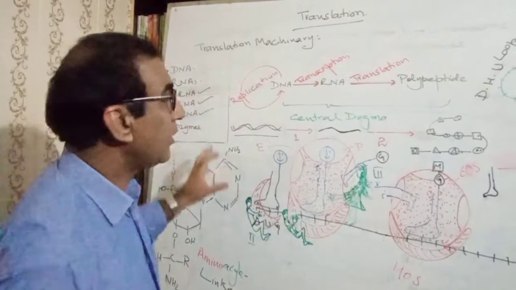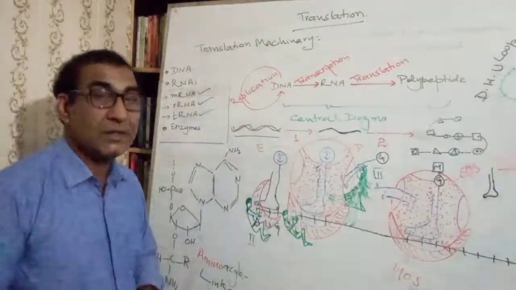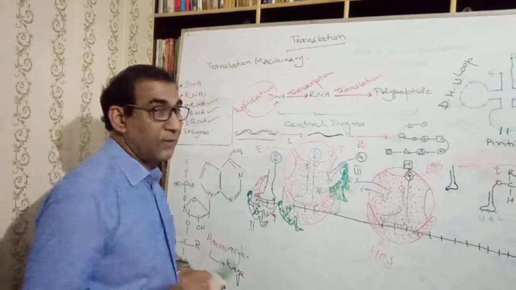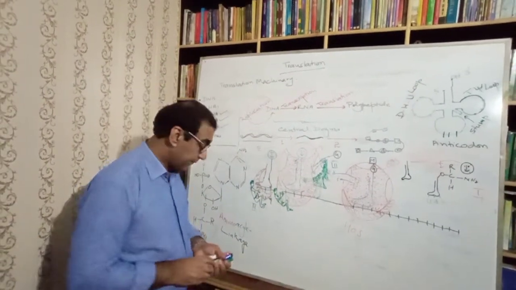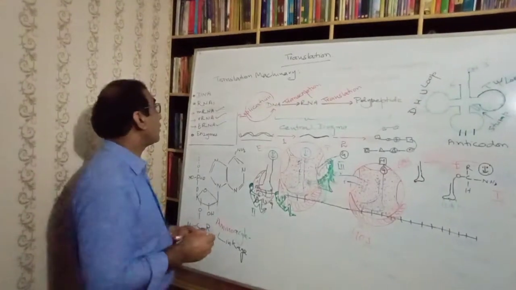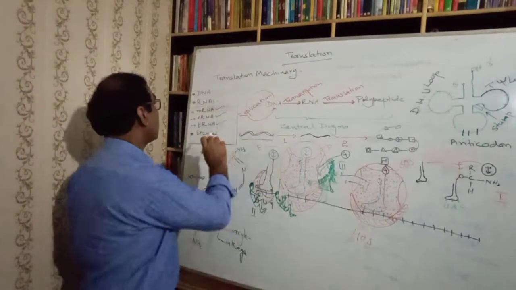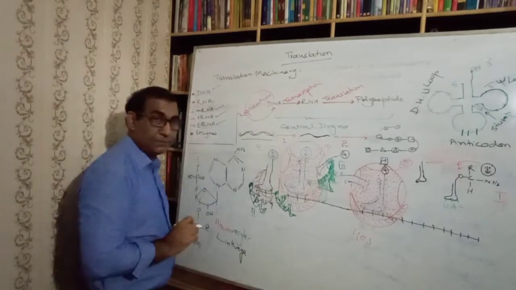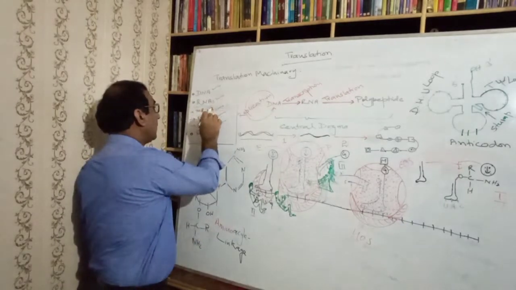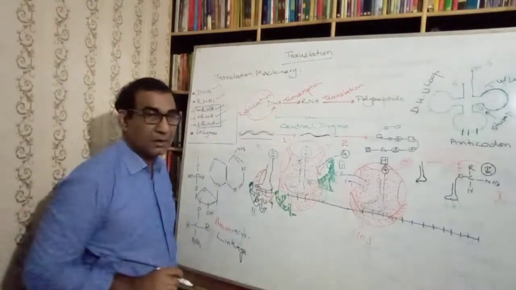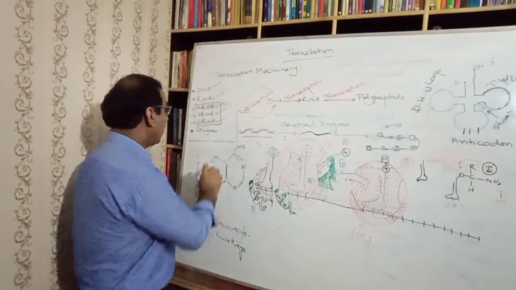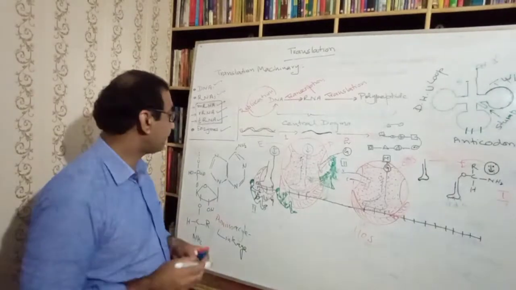The machinery required for the synthesis of proteins, for the translation process, is DNA, RNA, and there are three different RNA molecules, as I have told you, and the enzymes.